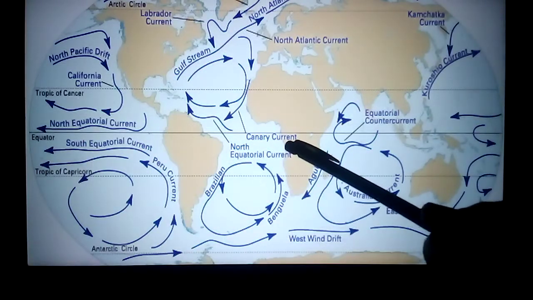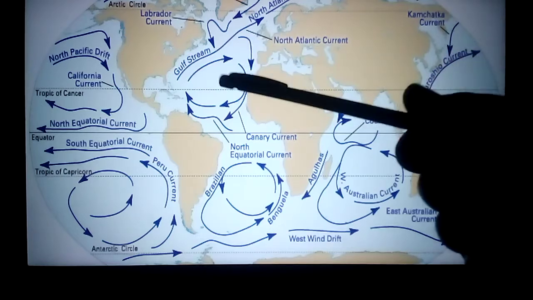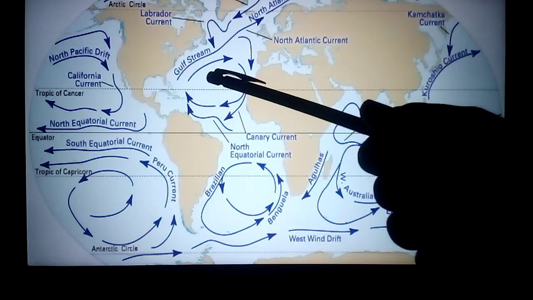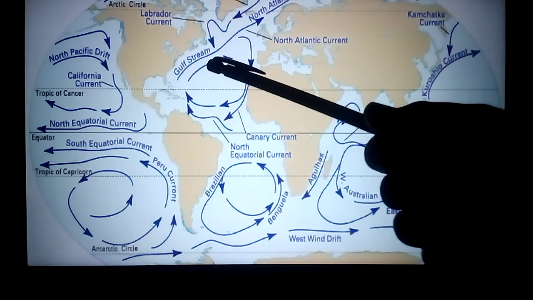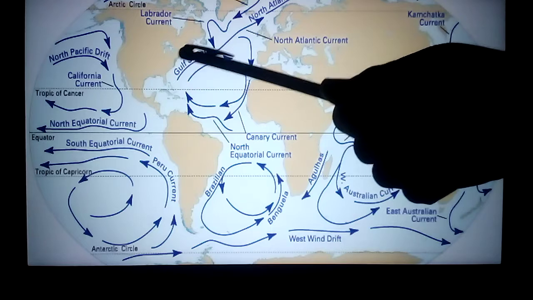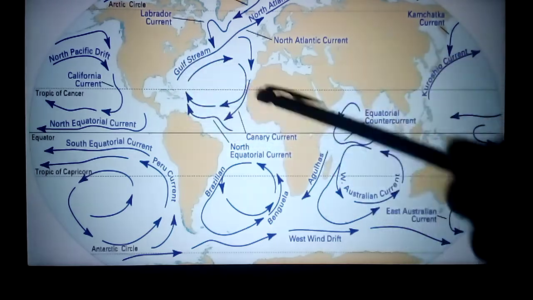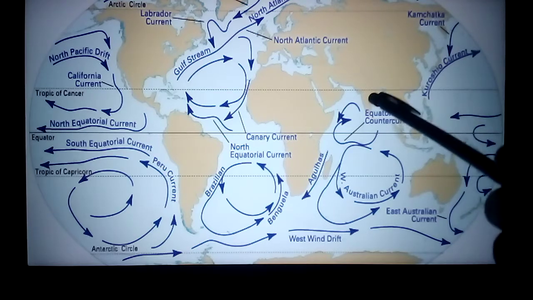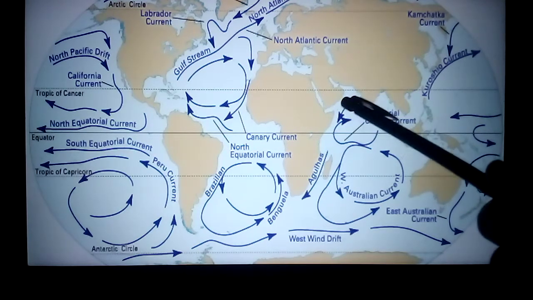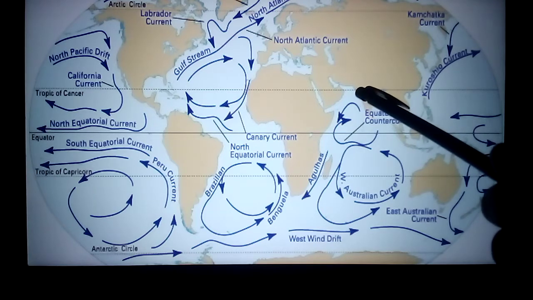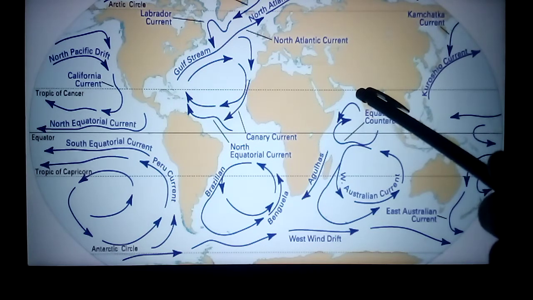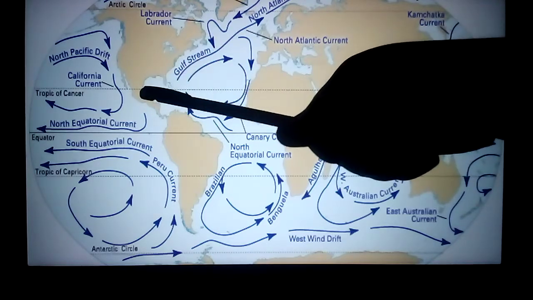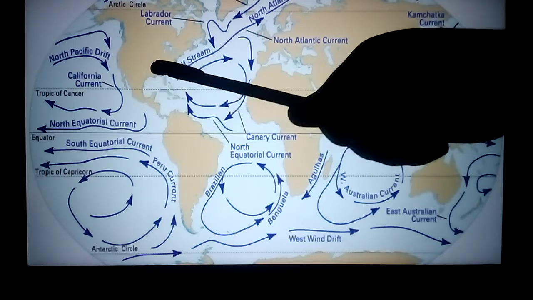Now we'll see the important warm currents and important cold currents. They have names. In our textbook they gave the Gulf Stream as an example of a warm ocean current. Gulf here means the Gulf of Mexico. In India, we say Bay of Bengal; in Gujarat we can see the Gulf. Gulf means narrow inlet. This one is called the Mexico Gulf.